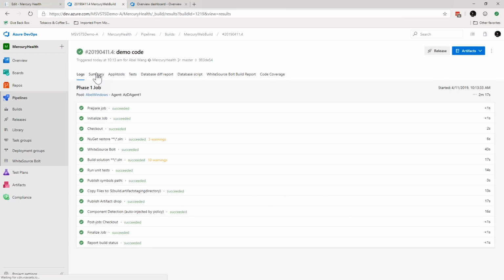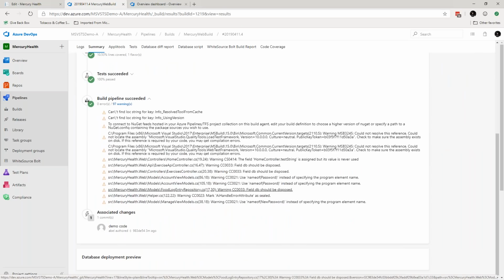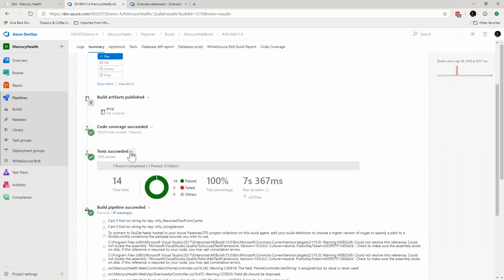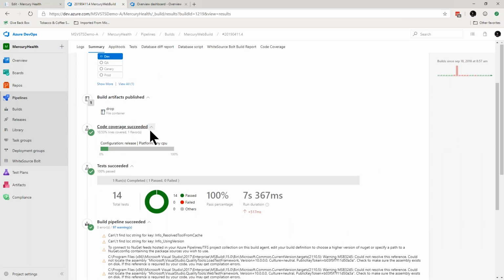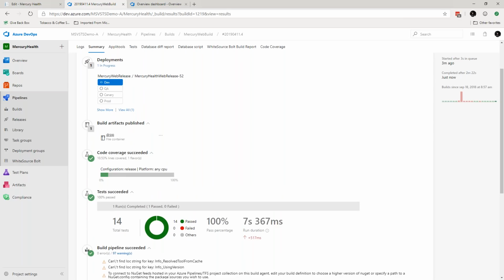You'll notice that we get a nice little summary report. It will be linked to any of the work items. You'll be able to see my test results, so all of my tests passed. You can even see code coverage. I only have 10.5% code coverage with my unit tests, so clearly I need to write better unit tests, right?